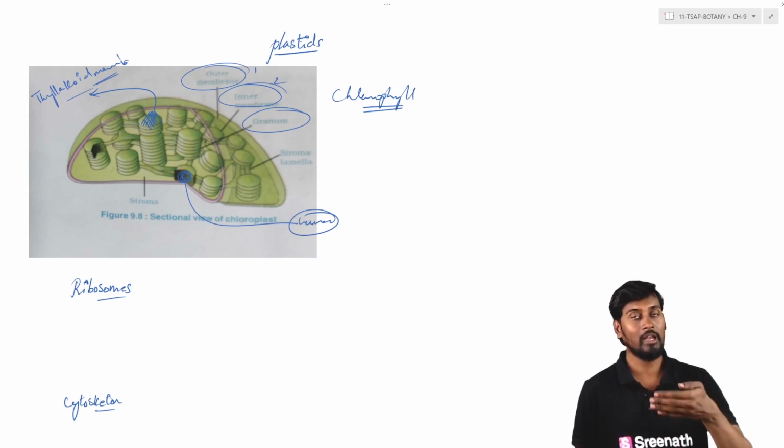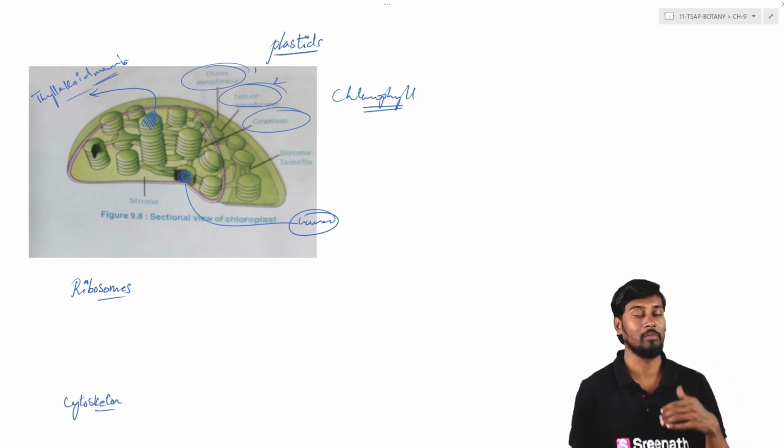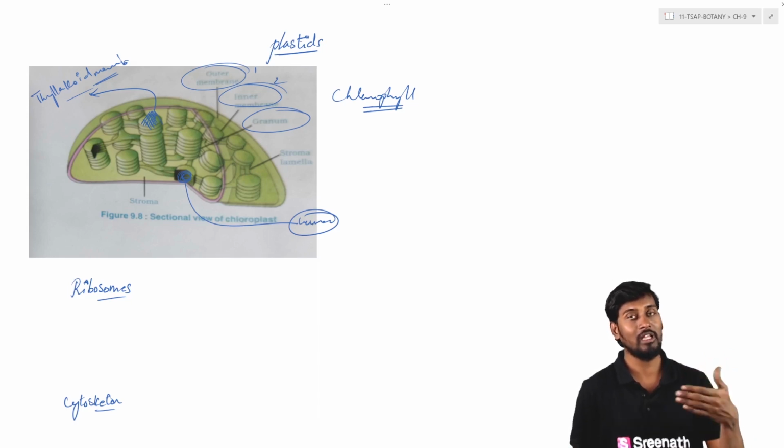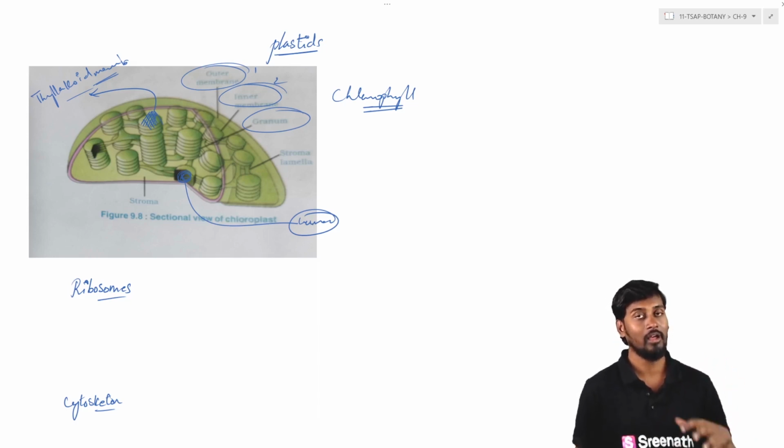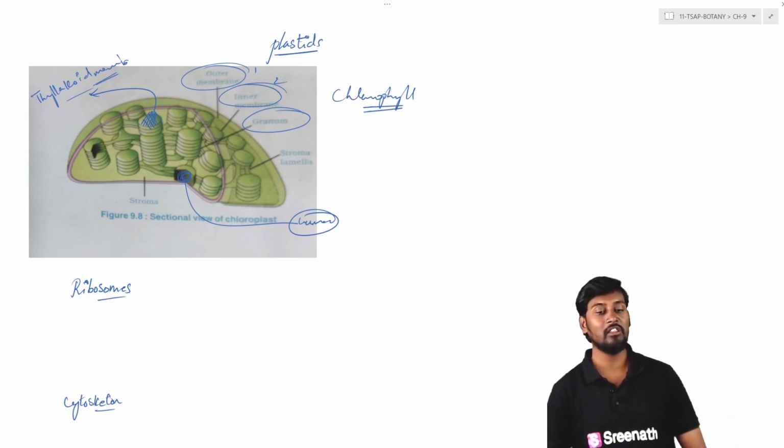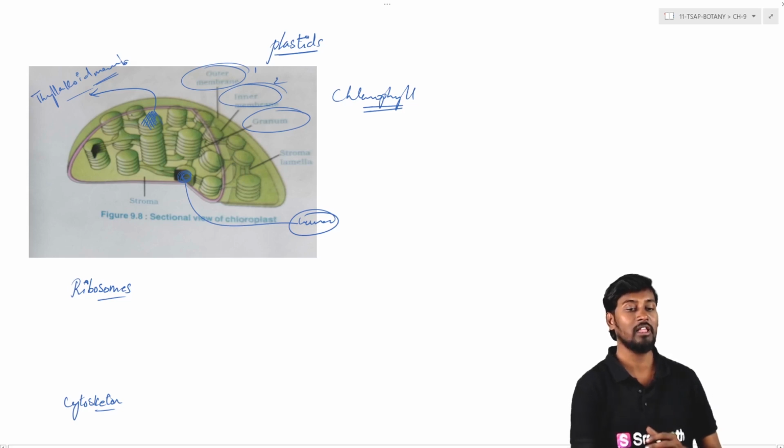So lumen అంటే సింపుల్ చెప్పాలంటే lumen is the inner side of the థాలకాయిడ్ మెంబ్రెయిన్ ఆఫ్ ద గ్రానా. సో గ్రానా యొక్క థాలకాయిడ్ మెంబ్రెయిన్ యొక్క ఇన్సైడ్ నే మనం లూమన్ అంటాం, అవుట్ సైడ్ ని మనం స్ట్రోమా అంటాం. సో ఈ రెండింటి మధ్యలో we can see the exchange of ions or protons between the stroma and the lumen of the thylakoid membrane. సో here we can see that is the spot where the light reaction is generally taking place.